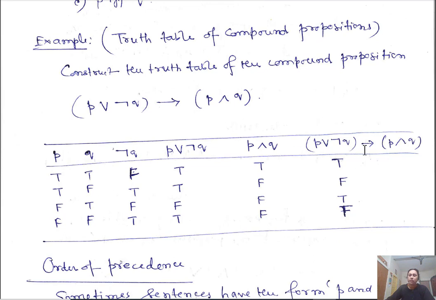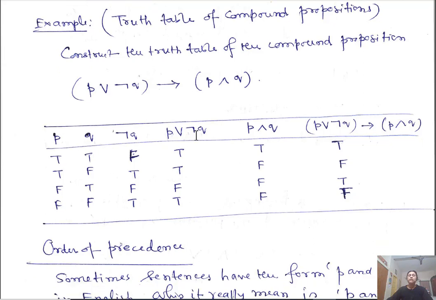Implication means this one true but this one false. That is actually a false statement. So if this is true and this is false, it must be false. We have another case: this is true, this is false, it is false. Okay, so this way you can construct the truth table for any compound proposition.